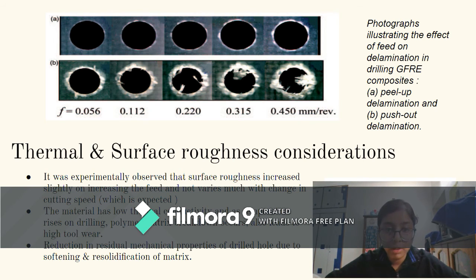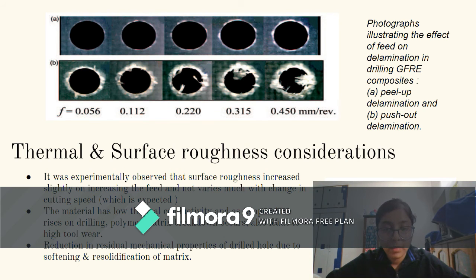Now we look at some thermal and surface roughness considerations. It was experimentally determined that surface roughness increases on increasing the feed rate, and this does not vary with the cutting speed. This is as expected and as studied in the classes as well. The material has low thermal conductivity, and as temperature rises on drilling, the polymer matrix breaks down.